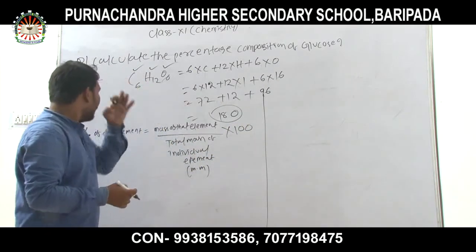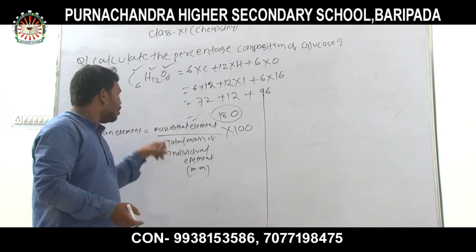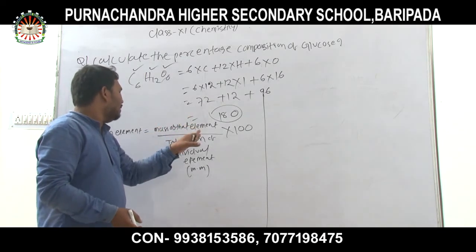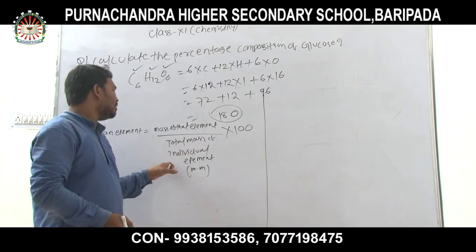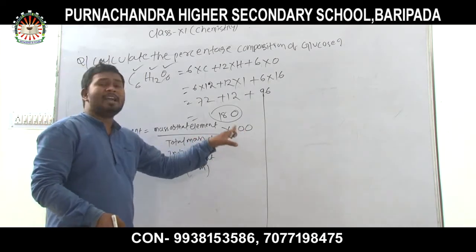The definition says that the percentage composition of an element in a given compound is the ratio of the mass of each element divided by the molecular mass, multiplied by 100.